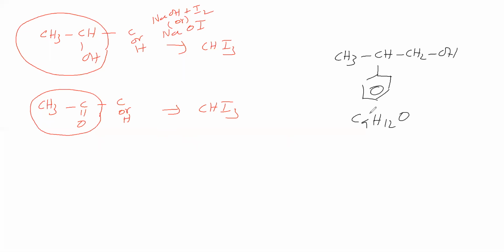This compound is C9H12O. It has a chiral carbon. They said this chiral carbon is resolvable, in the sense that it is optically active. Optically active means it is dextro or levo. So this is a chiral compound. In the question itself they said the C9H12O is resolvable. That means it is a chiral compound. Yes, it is a chiral compound. Okay, sir. Next, we'll go for another question.